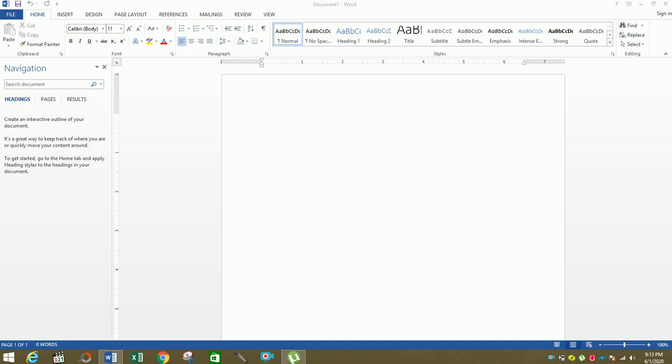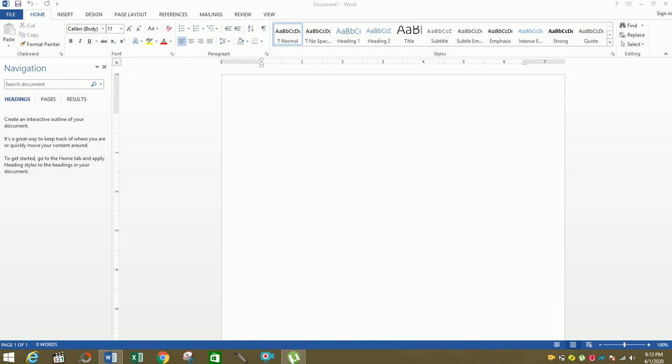So I have opened the Word file in front of you, and you can see there are certain tabs on the top: Home, Insert, Design, Page Layout, References, Mailing, Review and View. So we are concerned with references.